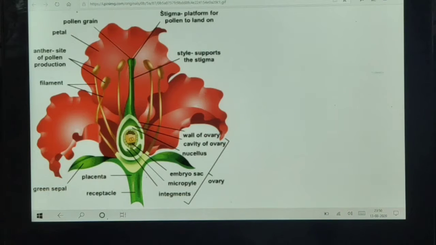And the flower which is having both the parts, that is the male part and female part, or we can say having stamen and pistil both, is known as bisexual flower. What is the definition of bisexual flower? The flower which is having both pistil and stamen is known as bisexual flower.